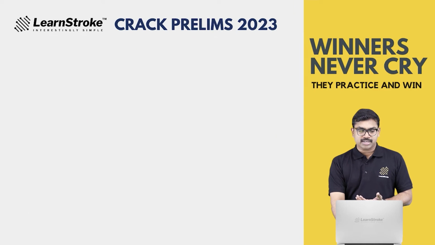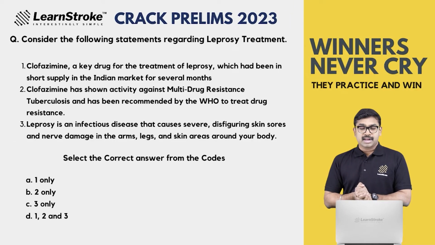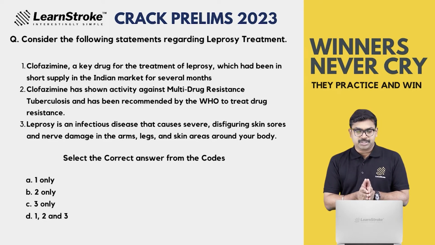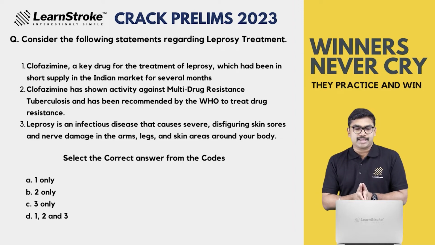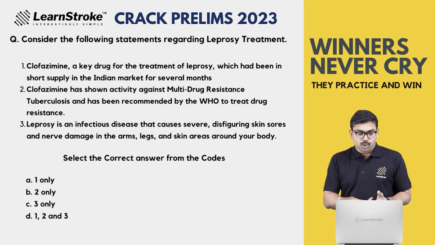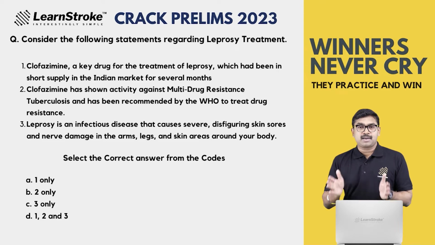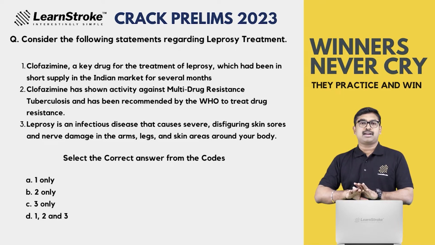And moving on to the third question, here we go. Consider the following statements regarding leprosy treatment. Statement 1: Clofazimine is a key drug for the treatment of leprosy, which had been in short supply in the Indian market. Statement 2: Clofazimine has shown activity against multi-drug resistant tuberculosis and has been recommended by WHO to treat the drug resistance.